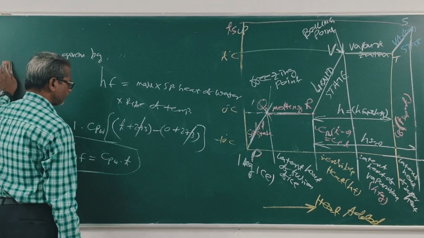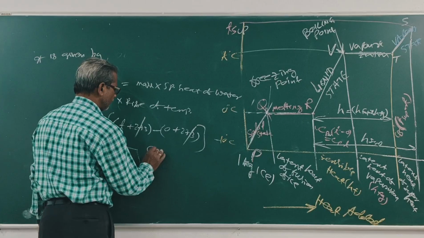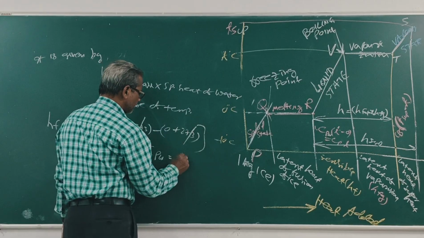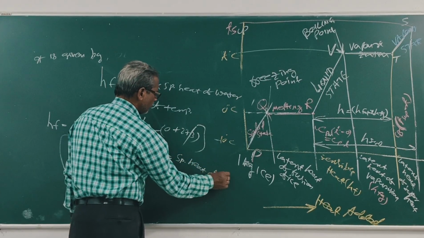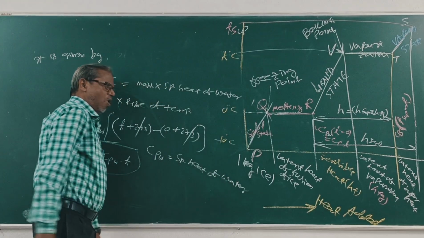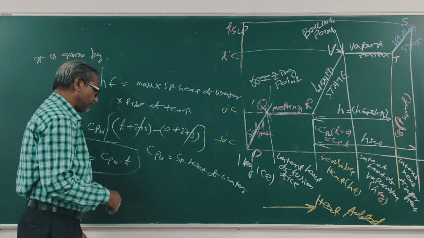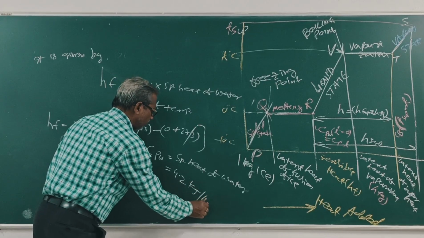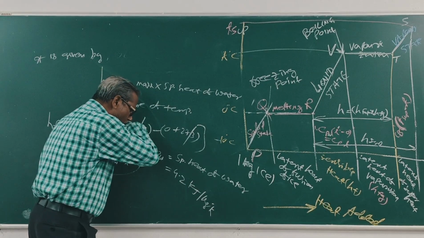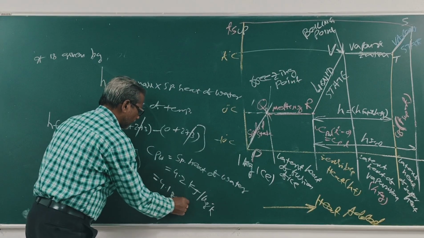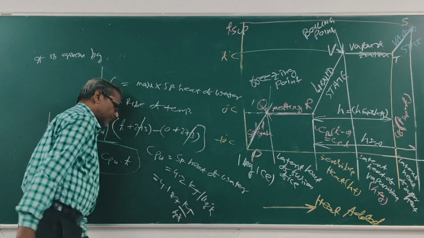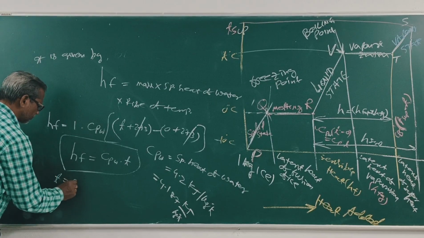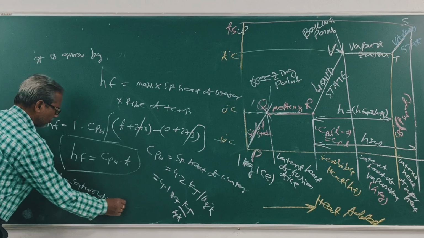Where Cpw is the specific heat of water, its value is 4.2 kJ per kg Kelvin or 4.187. T is your saturation temperature.